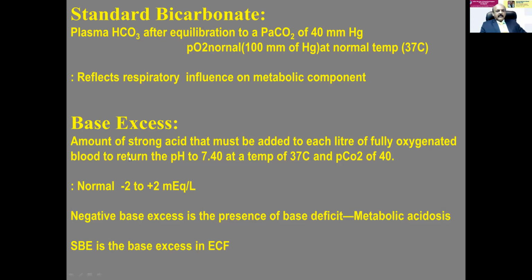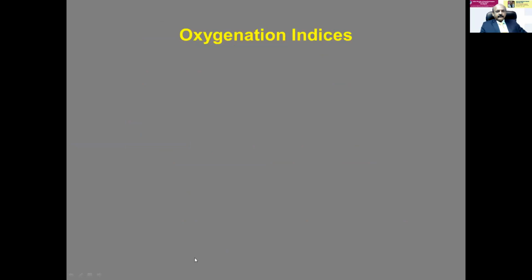Base excess is the amount of base excess in the blood. This standard base excess is the base excess in ECF. Don't bother about it because it will not influence your interpretation of arterial blood gases clinically.